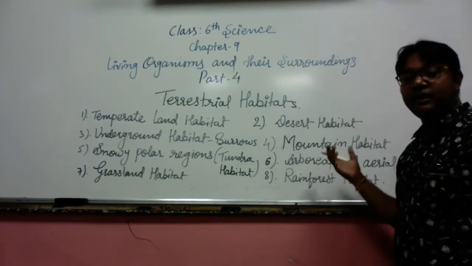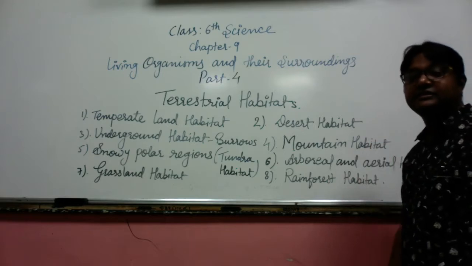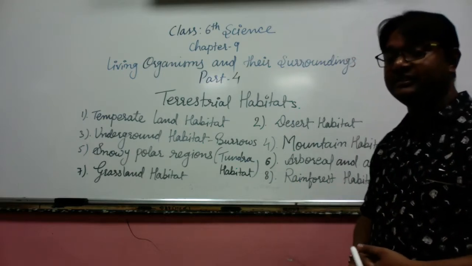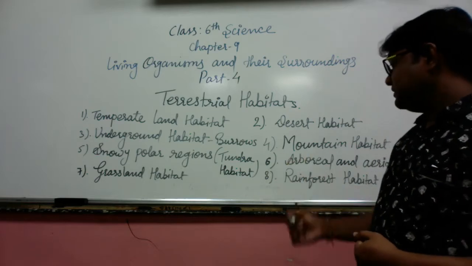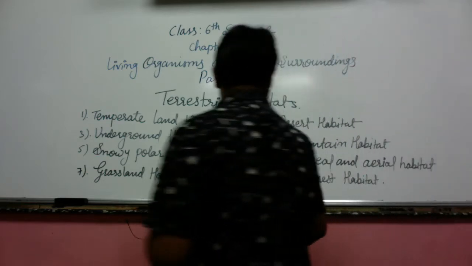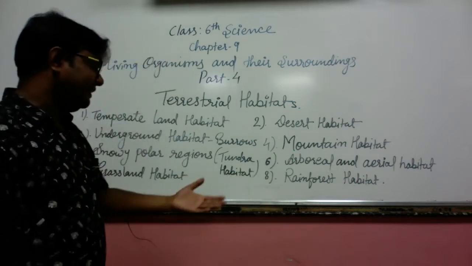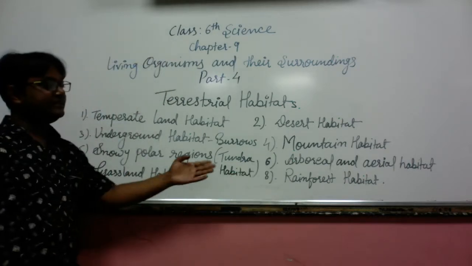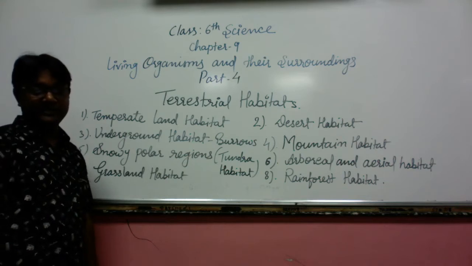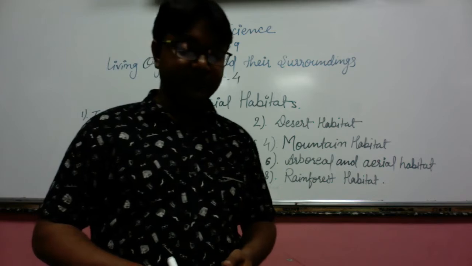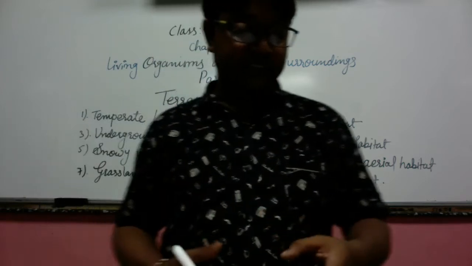Then next are mountain habitats, and then the snowy polar region, also called the tundra region. Then there are arboreal or aerial habitats, grassland habitats, and rainforest habitat. These kinds of habitats also affect the life of people and the life of organisms.